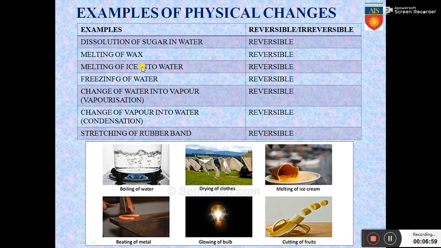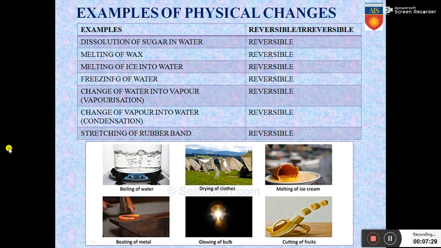Melting of wax, that is also reversible. You melt the wax, but you can again take the wax and make a candle. Melting of ice into water, that is also reversible. Freezing of water, that is also reversible. Change of water into water vapor, which is also called vaporization, that is also reversible. Change of water vapor into water, which is condensation, that is also reversible. Stretching of rubber band, reversible change.